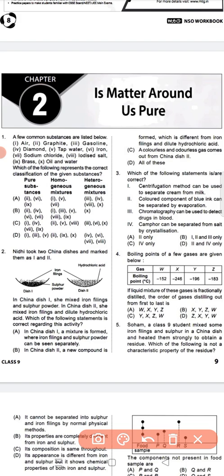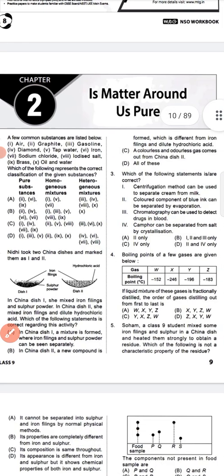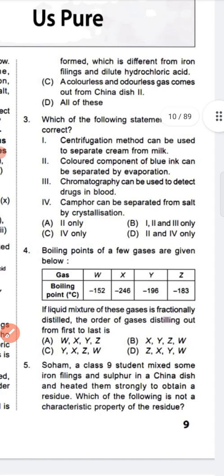In china dish 1, a mixture is formed where iron filings and sulfur can be seen separately. In china dish 2, a new compound is formed. Of course, a colorless and odorless gas comes out from china dish 2. All of this. So the answer will be all of this. Okay. So next we are coming to question number 3.